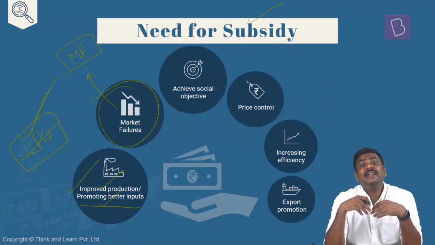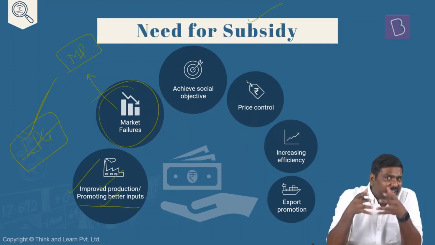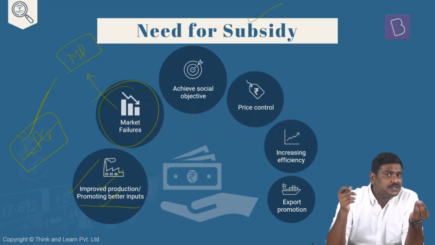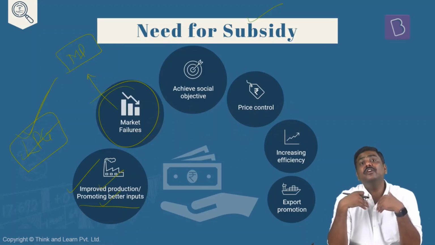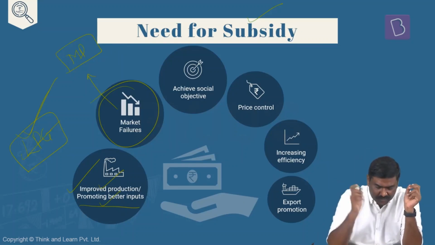It basically refers to a situation where the market competition is very high. If the government doesn't provide any intervention, doesn't provide any amount of subsidy, the market will fail in providing these particular inputs at subsidized prices to the beneficiaries, or let's say the farming community, or poor households in the case of food grains, etc. So there is no other option but to ensure that the government will intervene in the market. The government will provide assistance to these particular beneficiaries, or let's say consumer or beneficiary classes, to achieve various social objectives.